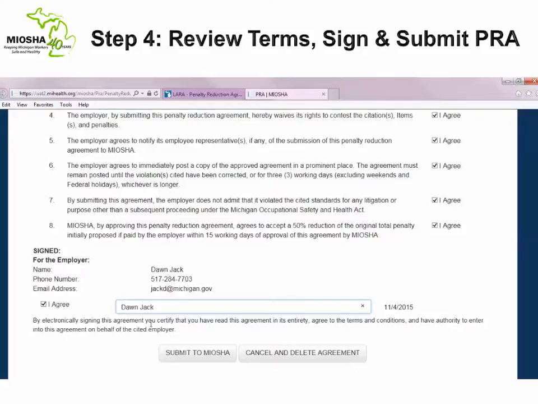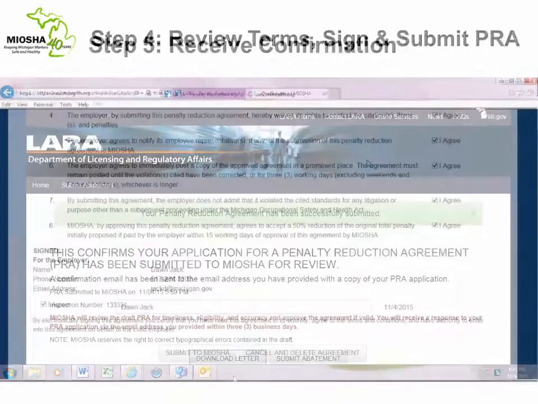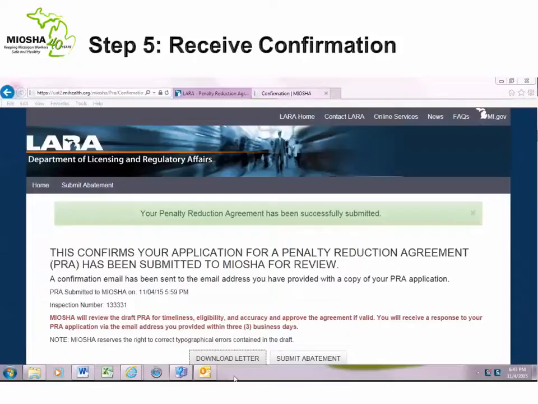When you have signed the agreement, you may click the Submit to MIOSHA button. The system will ask for confirmation of your desire to submit the agreement to MIOSHA for review and final approval. Once you have confirmed your desire to submit the PRA request to MIOSHA for review and approval, the system will submit the request and display the following confirmation screen.